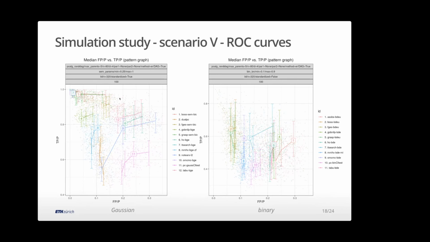And then the next set performs well, at least in this simulation setting. It depends, of course, on the size of the graph, the density, and other things. Now you can change all these parameters in the JSON file. Greedy equivalence search is actually quite an old algorithm, but it works in the space of equivalence class networks. And then here, this is an ILP, so an exact solver, but where we first have a pruned space to make it run in reasonable time and make it run at all.